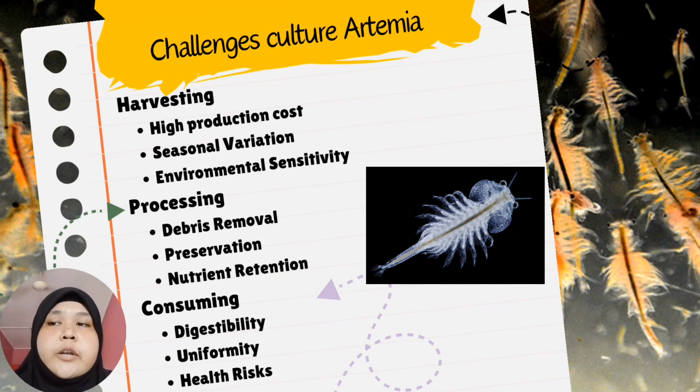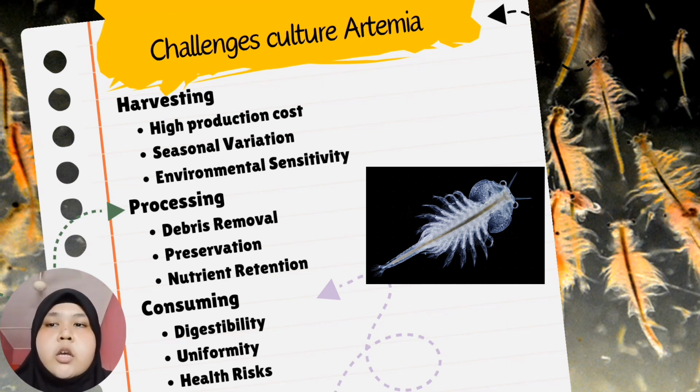For processing challenges, debris removal. After harvesting, Artemia must be separated from debris and other impurities. This process can be labor intensive and may require specialist equipment to ensure the purity of the final product. For preservation, maintaining the nutritional quality and availability of Artemia during processing and storage is crucial. Preservation methods like freezing or freeze drying are often employed, but this can be expensive and energy intensive. For nutrient retention, processing methods may result in nutrient loss, affecting the overall nutritional value of harvested Artemia